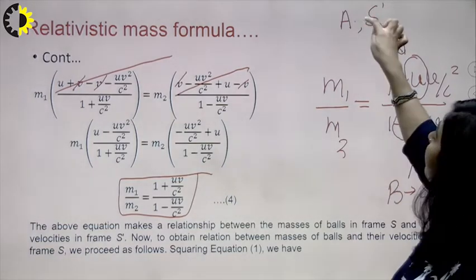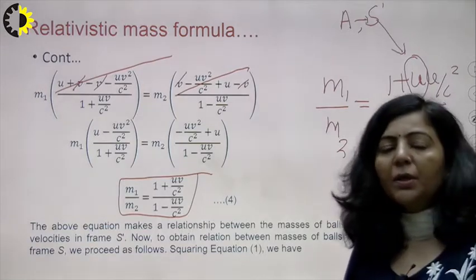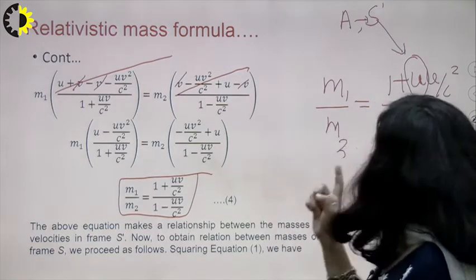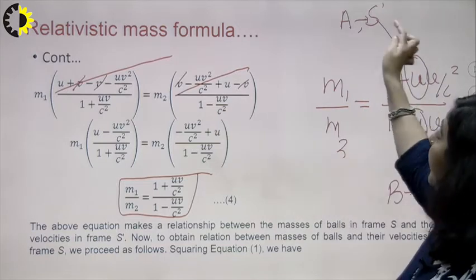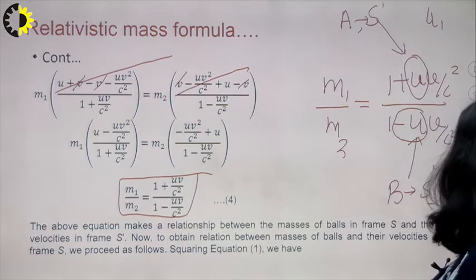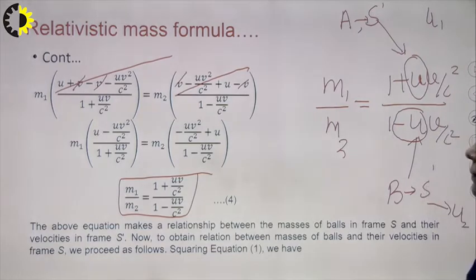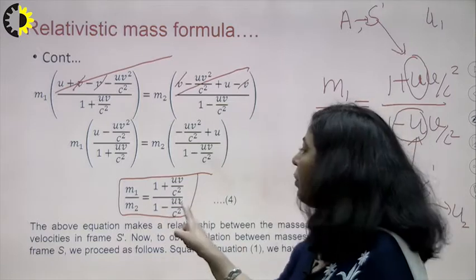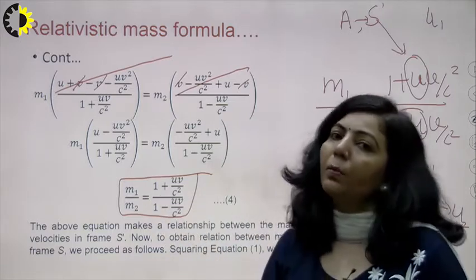But we have to convert these parameters in terms of the S frame, which means you have to convert this numerator in terms of u1 and this denominator in terms of u2.